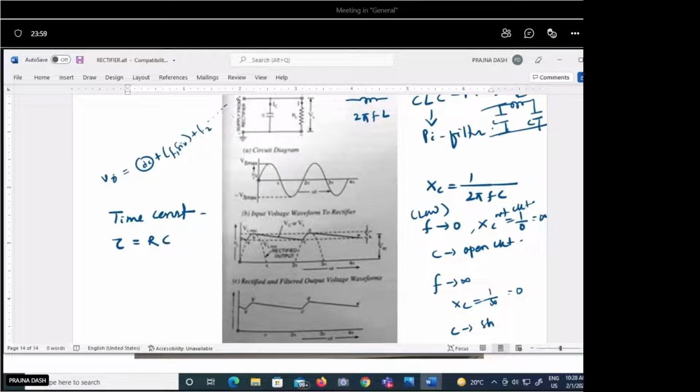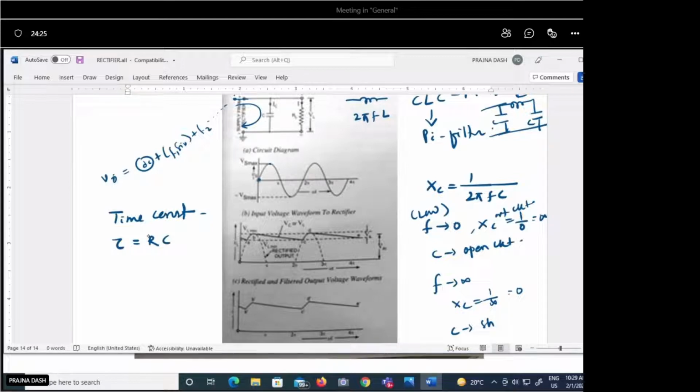In that case the diode behaves like a short circuit, and the current passes through the capacitor. So during this instant the capacitor gets charged, from 0 to the peak value of the applied voltage. Okay, so how much time will it take to charge?